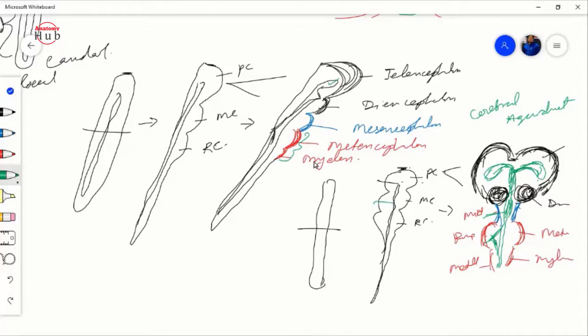The myelencephalon will be your medulla, but at the posterior end of the metencephalon there will be a thickening. This thickening will be known as your rhombic lip.